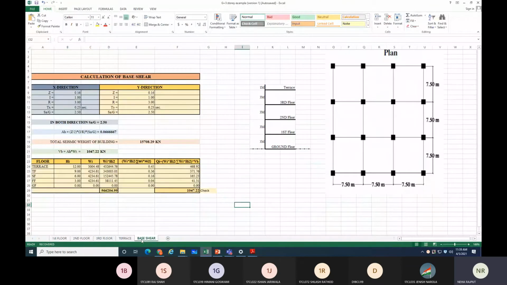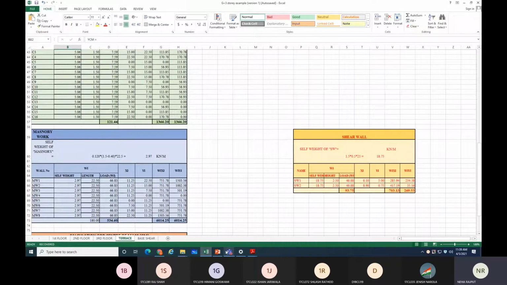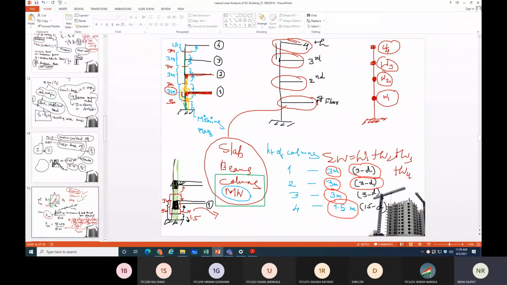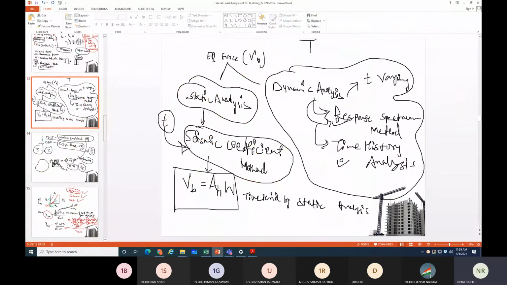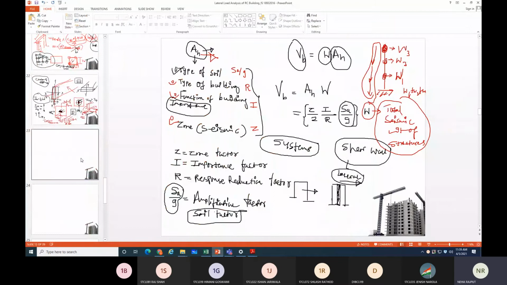Now what next? Now we have discussed how to find base shear. How to find base shear? W into H. Now we have this W, the seismic weight of building. How to find the seismic weight of building? You can find the seismic weight of building from your Excel sheet.